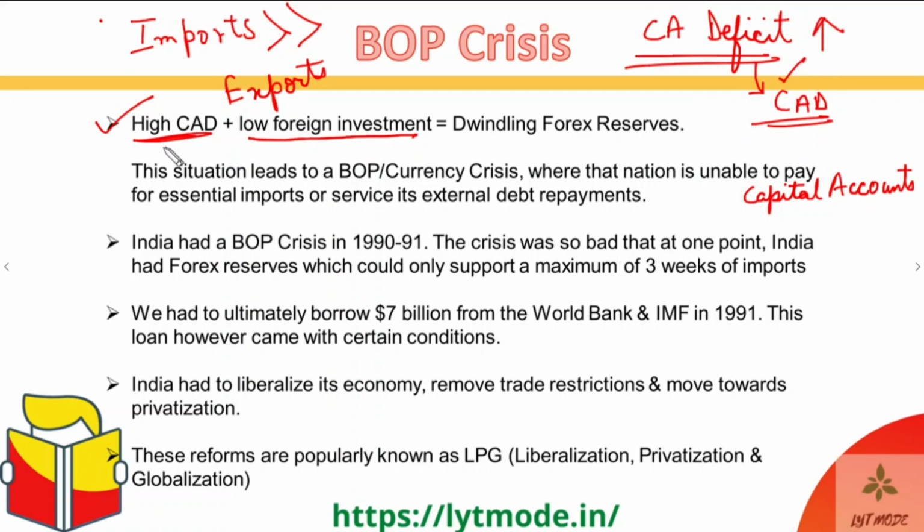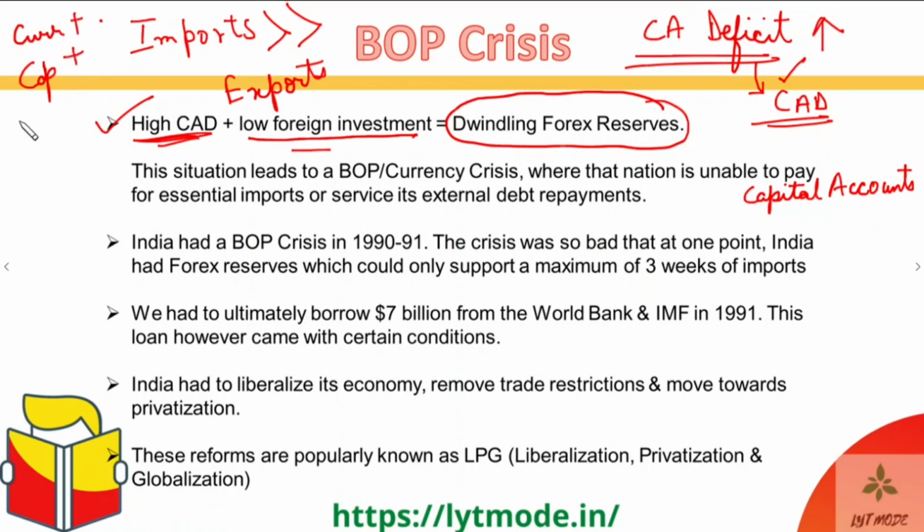Got it? So when we have high CAD and low foreign investment, then at that moment our forex reserves will start dwindling. Why? Because capital account plus current account plus forex reserves plus errors and omissions, all of these have to overall balance out each other and become zero, right?